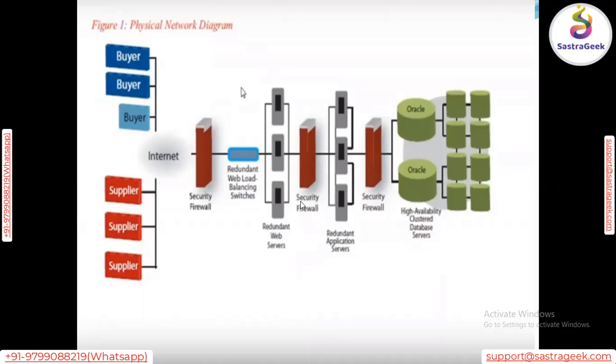Okay, so this is the built-in system architecture from the data security point of view. If you see in this diagram, we have three security walls: the first security wall, second security wall, and third security wall. Basically, these three security walls are three types of filtration. When any information that the buyer or supplier gives on the internet reaches the first security wall, it gets filtered.